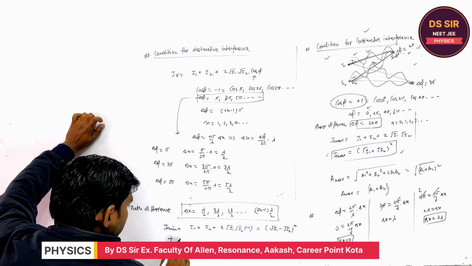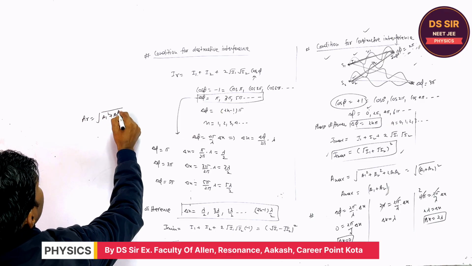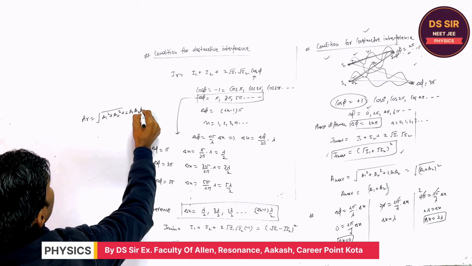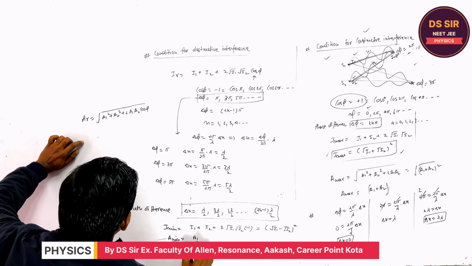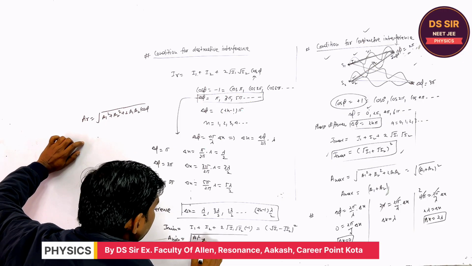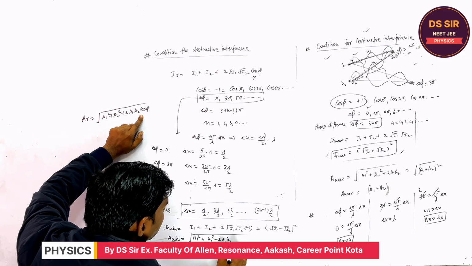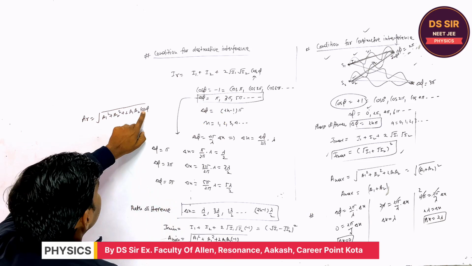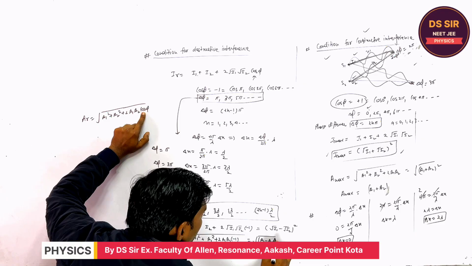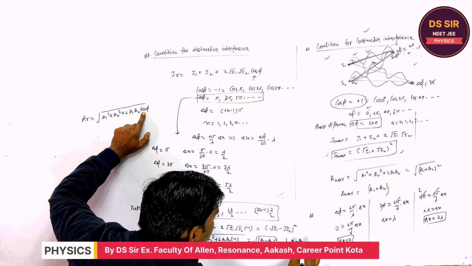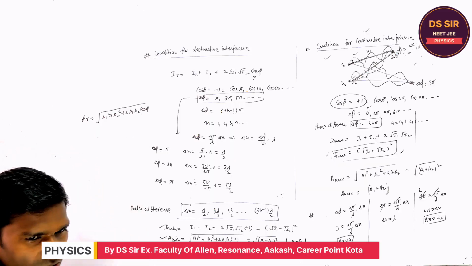And what about the amplitude? The resultant amplitude was A1 square plus A2 square plus 2 A1 A2 cos phi. So the minimum amplitude is root over A1 square plus A2 square minus 2 A1 A2, because cos phi is minus 1. So it may be written as (A1 minus A2) whole square under the root, so it comes to be A1 minus A2. So this is the minimum amplitude, this is the minimum intensity. You understand or not?